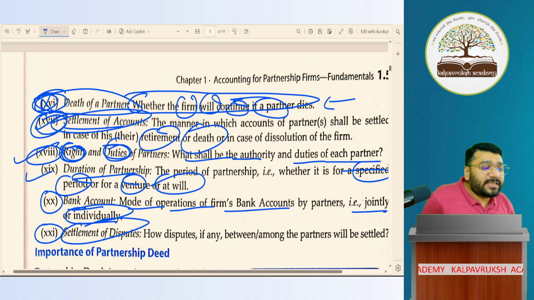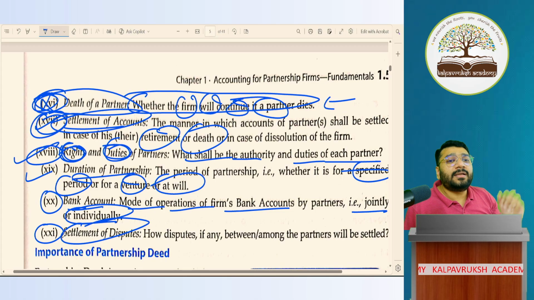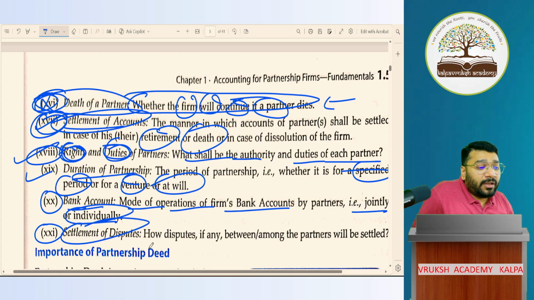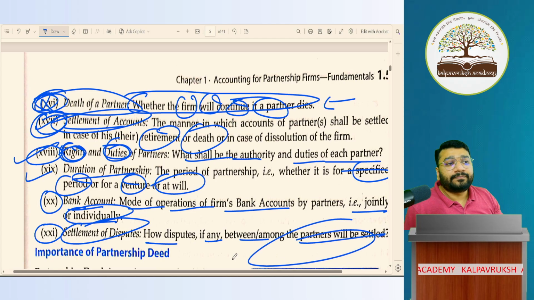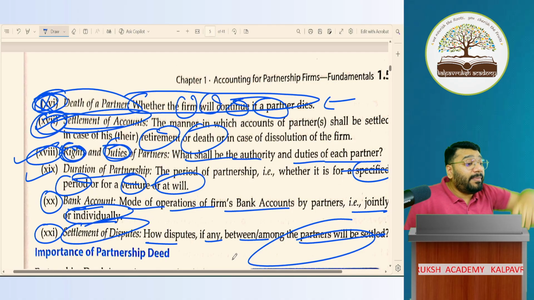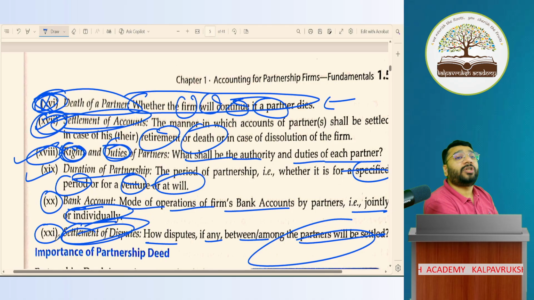Next, settlement of disputes. Now, if there is a dispute between the partners, how the dispute needs to be resolved has to be mentioned. How disputes, if any, between the partners will be settled also has to be mentioned. Will we go to arbitration? Will we go to court? Will we go to any third party? Will I go to friends and resolve it? Whatever is the mode of settlement of the dispute, that also has to be mentioned.